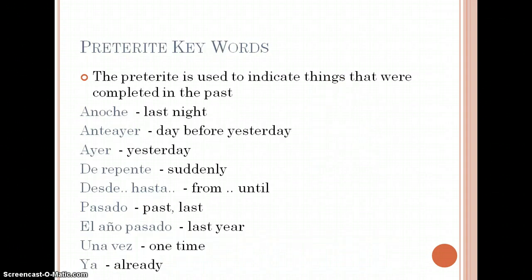There are some preterite keywords you should write down either in your notes or on your chart. These words will help us to know that we need to use the preterite forms of our verbs. These are, for example, anoche, anteayer, ayer, de repente, desde, hasta, pasado, and any kind of an example with pasado. El año pasado, el mes pasado, la semana pasada, any of those. Una vez, and also ya.